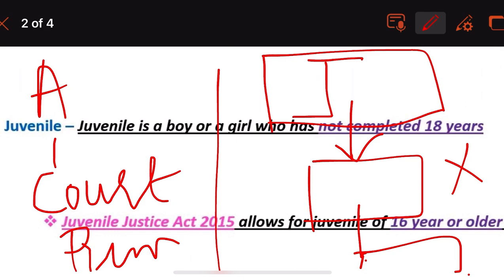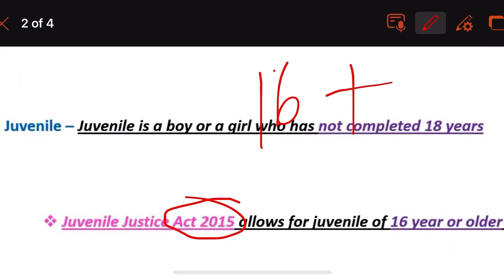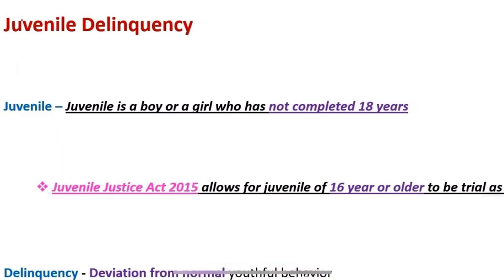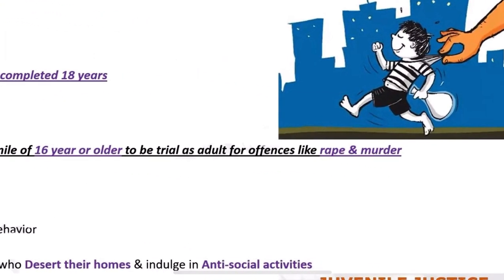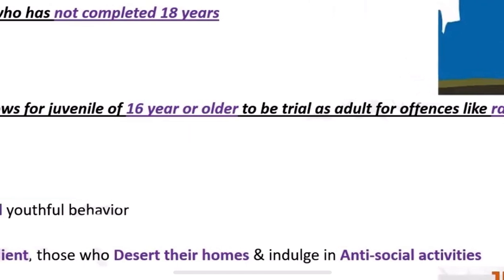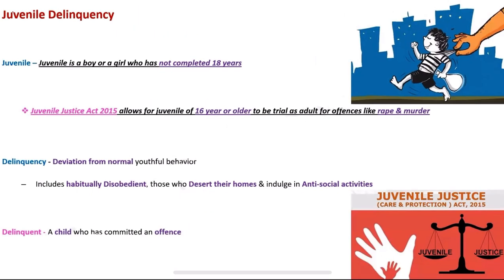So now, since the juvenile was 16 years and above in that case, they brought certain changes in the Juvenile Justice Act in 2015 and said that if the juvenile is 16 years and above and has committed offenses like rape and murder, then the trial has to be such that of an adult.